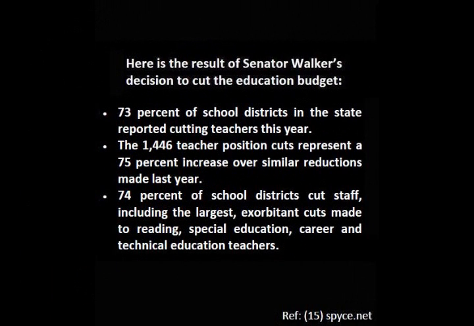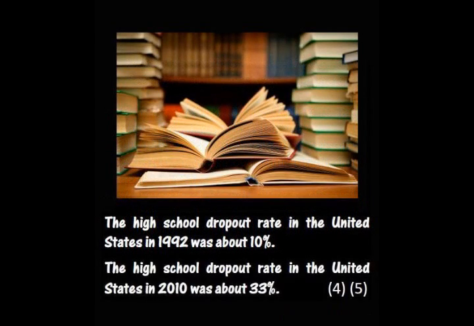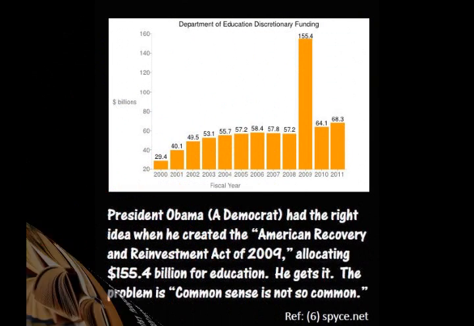Here's the result. 73% of school districts in the state reported cutting teachers this year. The 1,446 teacher position cuts represent a 75% increase over similar reductions made last year. 74% of school districts cut staff, including the largest exorbitant cuts made to reading, special education, career, and technical education teachers. The high school dropout rate in the United States in 1992 was about 10%. The high school dropout rate in the United States in 2010 was about 33%.